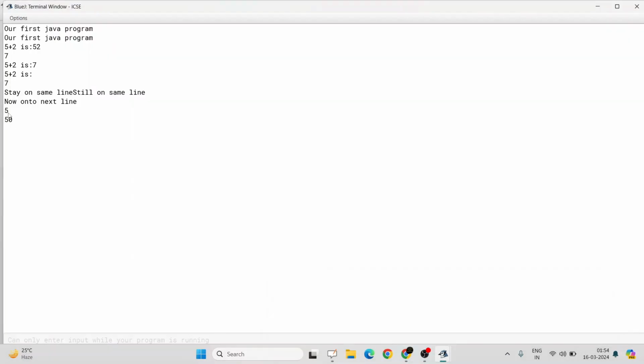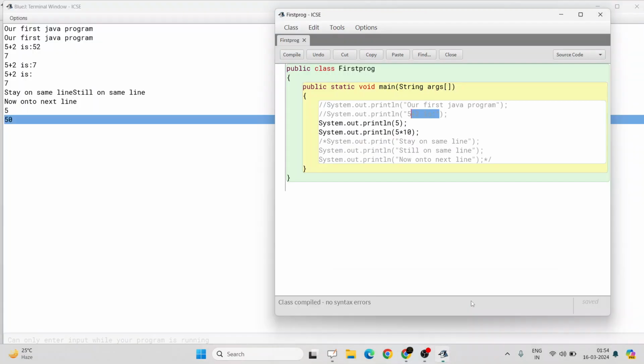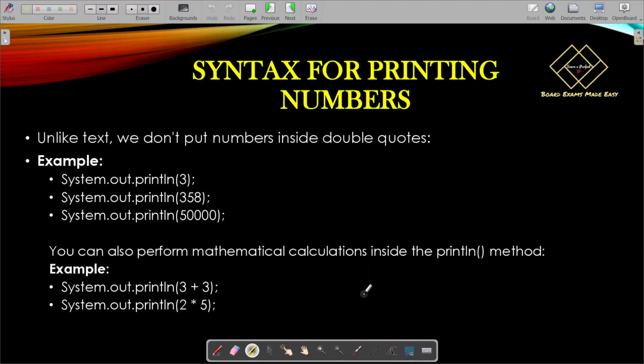Let's check it. Yeah, 5 and 50. Here this statement is printing 5 and this statement is printing 50. So asterisk sign means multiplication operator. Remember, plus and minus are the same. Asterisk means multiplication, and division is written by this symbol. We will do all those things later.